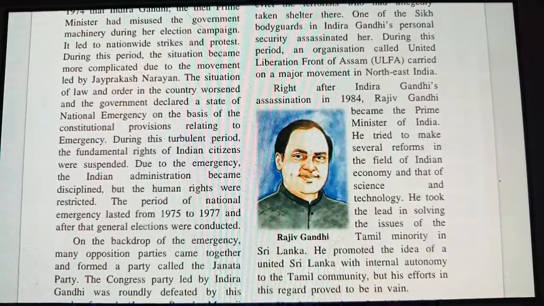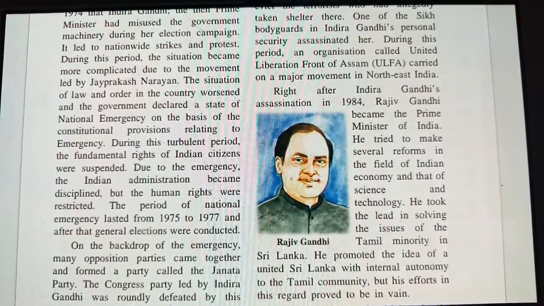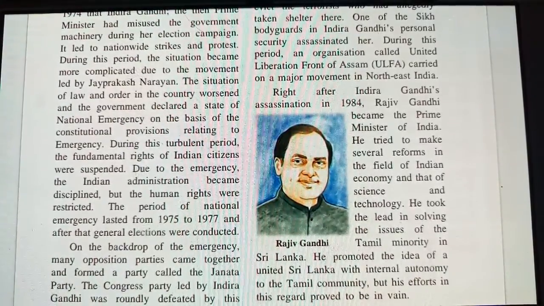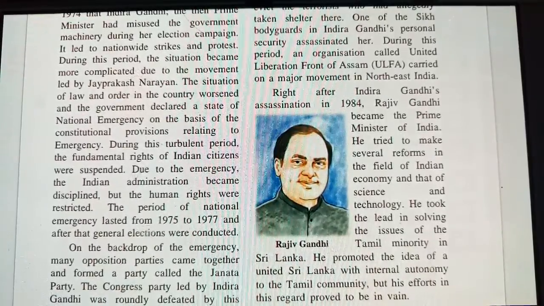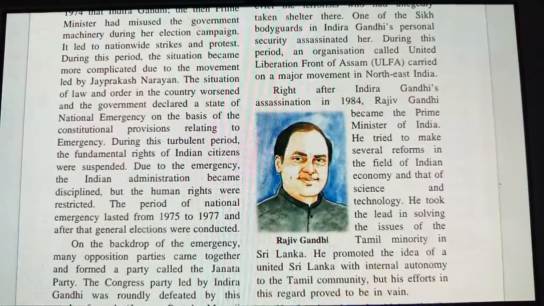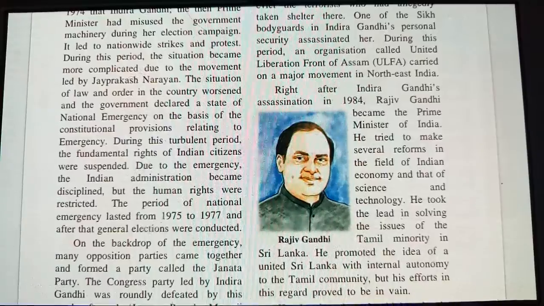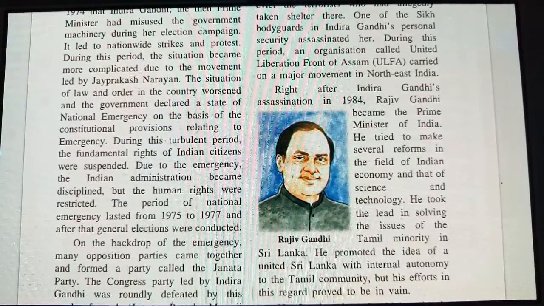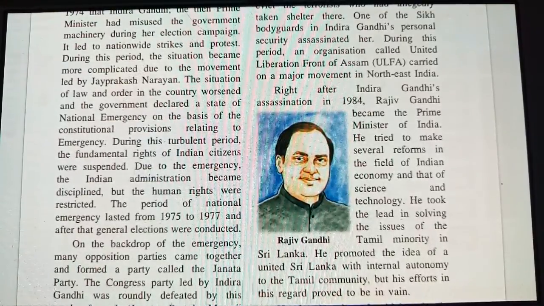The situation of law and order in the country worsened, and the government declared a state of national emergency on the basis of the constitutional provision relating to the emergency. So the government declared an emergency in the country because of that situation, because people were on the road, they were harming people, and there was a great impact, and many misuses happened in the country. So because of that they declared the alert in India, under the constitutional provision. The constitution gave that provision that we can have a national emergency in the state.